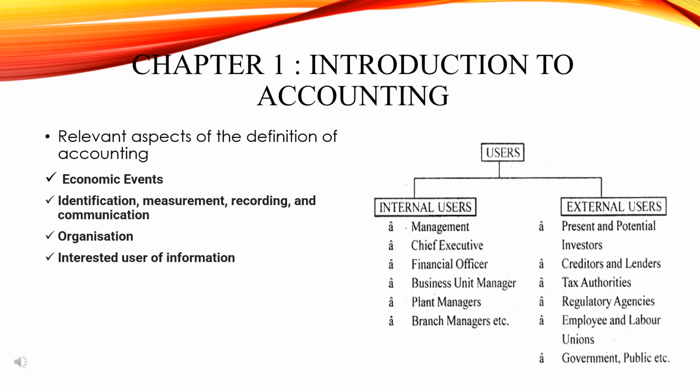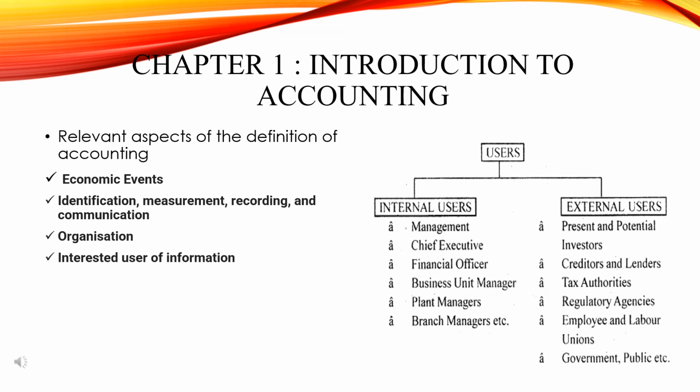So you can see here in the image the users. Who are the users? Internal users, external users. Now see here internal users. Who are the internal users? Inside the company: branch managers, plant managers, business unit manager, financial officer, chief executive, management. These are the internal users.